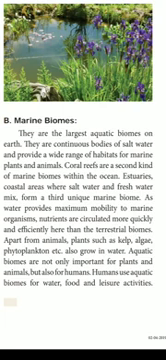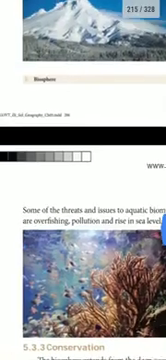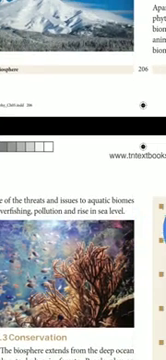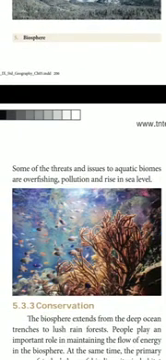Aquatic biomes are not only important for plants and animals but also for humans. So humans use aquatic biomes for water, food and leisure activities. Okay, some of the threats and issues to aquatic biomes are overfishing, pollution and rise in sea level. So what do you know about the marine biome? It is one of the largest aquatic biomes on the earth. They are continuous bodies of salt water, and coral reefs are the second kind of marine biome, and estuaries, coastal areas where salt water and fresh water mix, form a third unique marine biome.